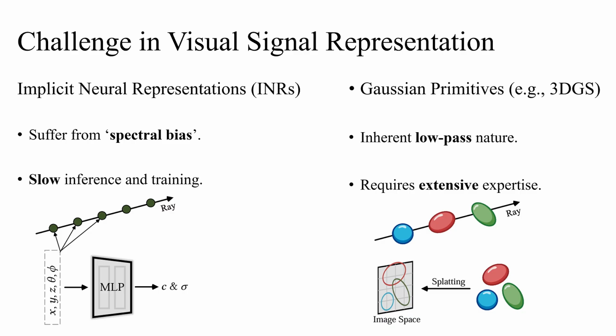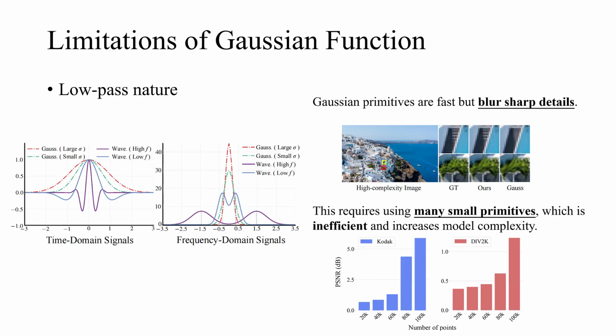On the other hand, explicit methods like 3D Gaussian splatting have achieved real-time rendering, but this speed comes at a cost. Their reliance on Gaussian kernels, which are inherently low-pass filters, imposes a fundamental limitation on reconstruction quality. This low-pass nature of Gaussians is not just a theoretical issue, it has profound practical consequences. To model sharp edges or intricate textures, one is forced to overcompensate by using an enormous number of tiny Gaussians, leading to bloated models and inefficiency.